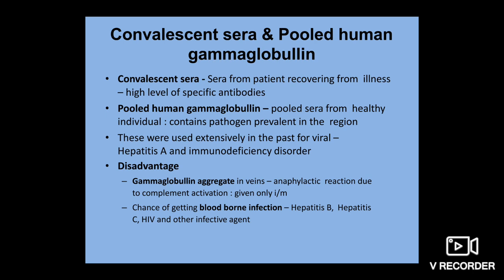Sera from recovering patients that contain highly specific antibodies are used against measles and rubella. Sera of healthy adults can be pooled and used for passive immunization, for example, hepatitis A. The main disadvantage is the chance of getting bloodborne infections.